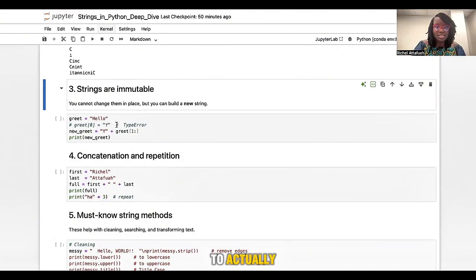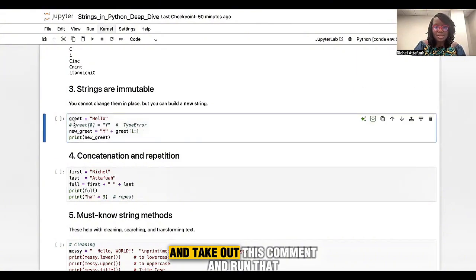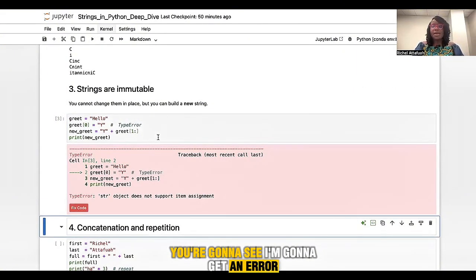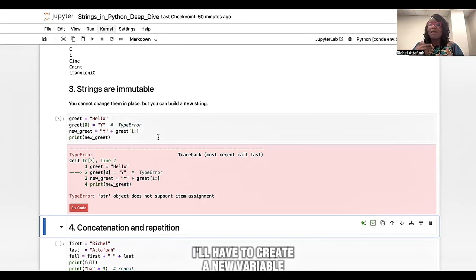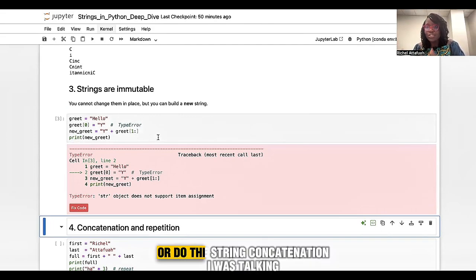So I'm going to take out this comment and run that. You're going to see I'm going to get an error because I was trying to change the first value in the name hello to yellow, and I can't do that. I'll have to create a new variable and give it the yellow, or do the string concatenation I was talking about.